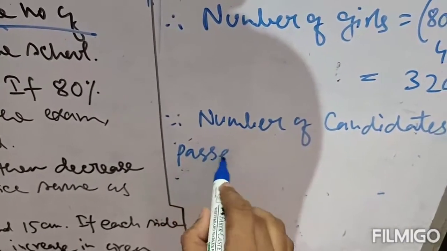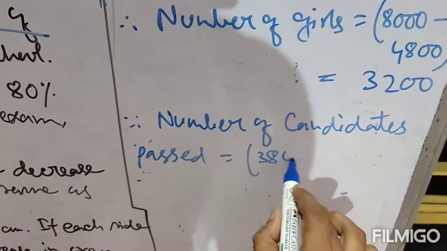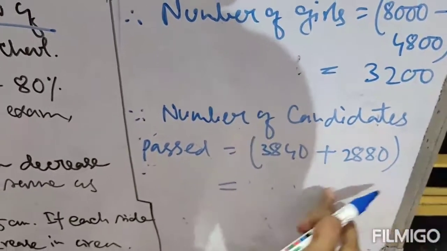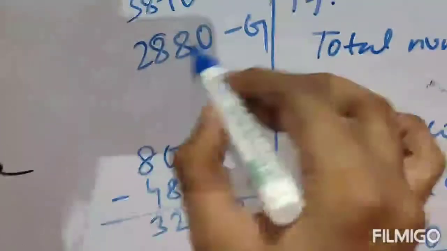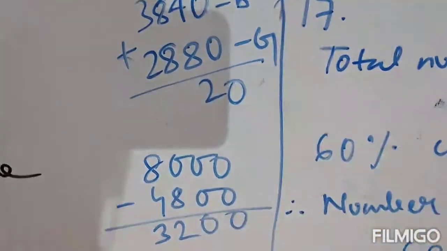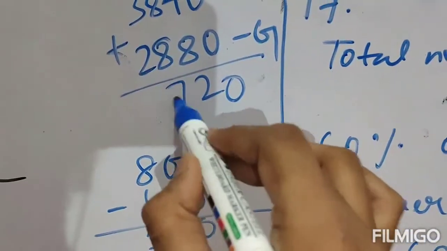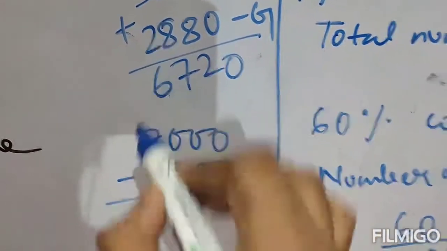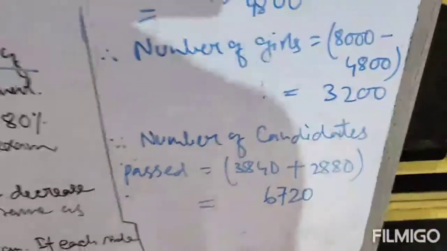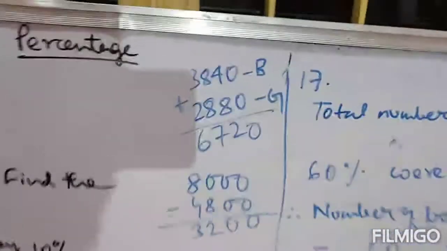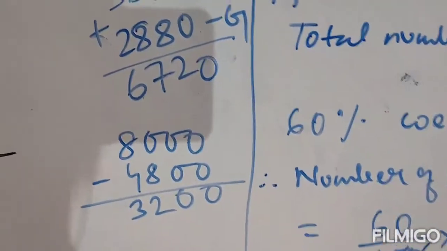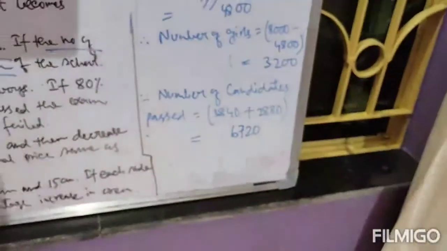Now add: 0, 8 4s are 12, carry 1, 8 8s are 16, 1 is 17, carry 1, 3 2 is 5 and 6. So 6,720 candidates passed the exam. Clear? Check the addition again: 6,720 candidates passed.